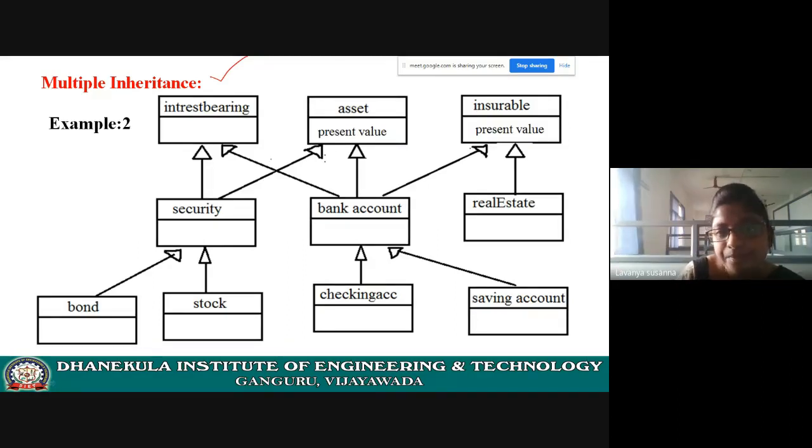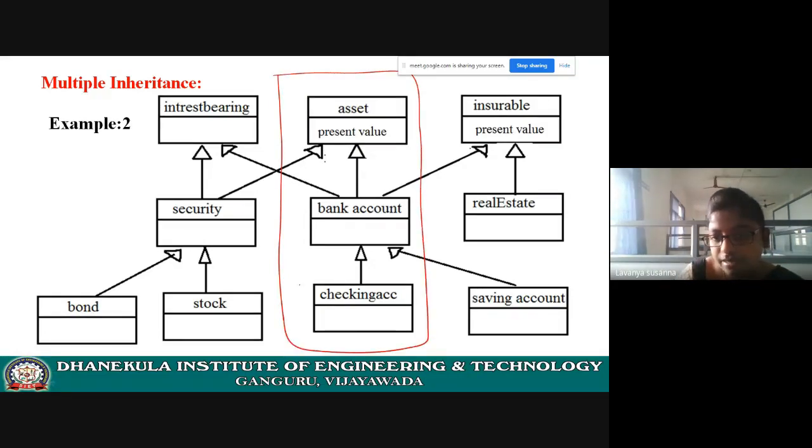Now let us see, asset is a class. See here, asset is a class. I will explain one by one. I will explain this part first. Here, assets are nothing but financial instruments that a bank holds. Here, bank account is an asset of a bank, right? What is the relationship? Is a relationship. And it is using inheritance.